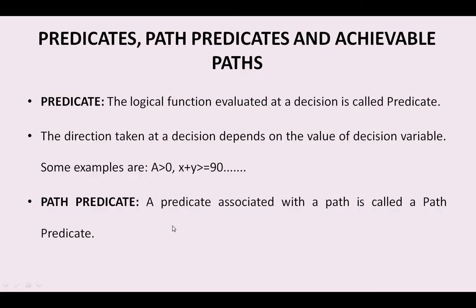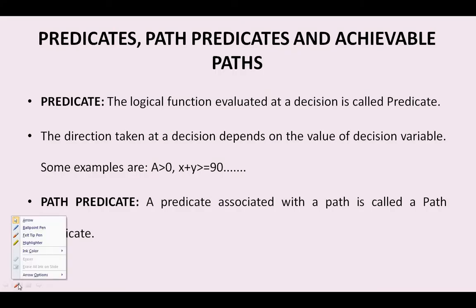In today's session of software testing methodologies, we are going to describe predicates, path predicates and achievable paths. So what is the meaning of a predicate actually? The predicate is a function that gives the output as a logical value. Hence it is called a logical function, which evaluates the decision at the output time.